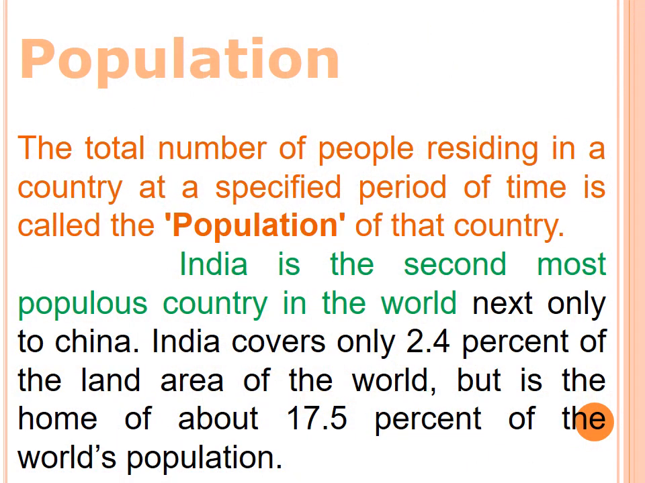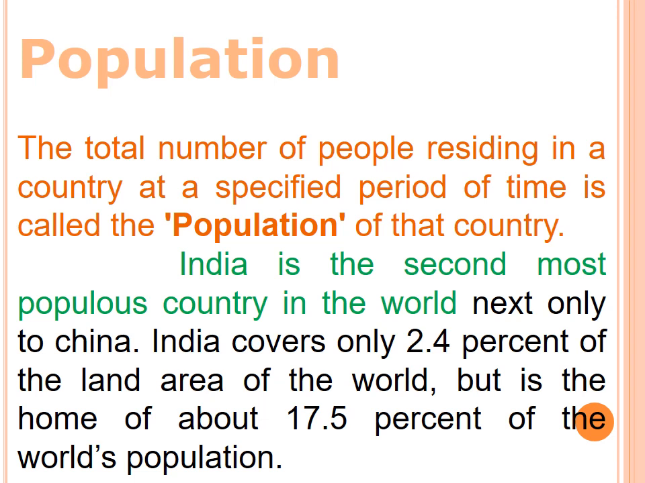And what is population? The total number of people residing in a country at a specified period of time is called the population of that country. So the population means ஒரு குறிப்பிட்ட கால பகுதியில் ஒரு நாட்டில் வசிக்கின்ற மொத்த மக்களின் எண்ணிக்கையே ஒரு நாட்டின் மக்கள் தொகை என்று அழைக்கப்படுகிறது. Okay, so if you take India, how many people are there in India? We have to measure, yes or no? So in a particular period, it is called the population.